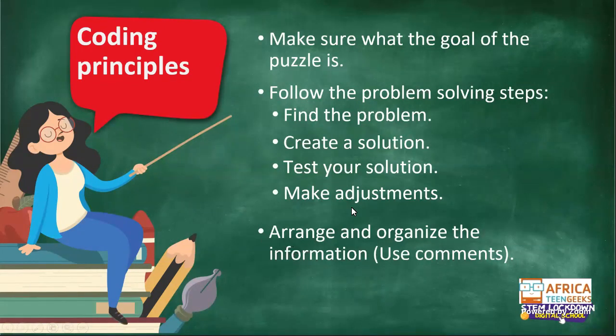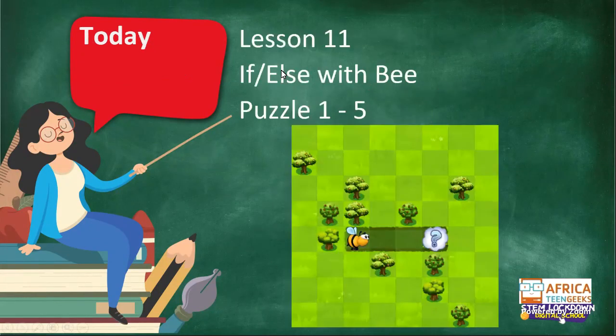So the last thing about this entire principles idea is that we want to arrange and organize the information. Okay, so we are going to use comments to make sure that we can easily see and understand the information that is on the coding screen. Okay, if there aren't comments available, then we don't have to use them. But if the program gives them to us, then we use them. Right, so I'm quickly going to show you.